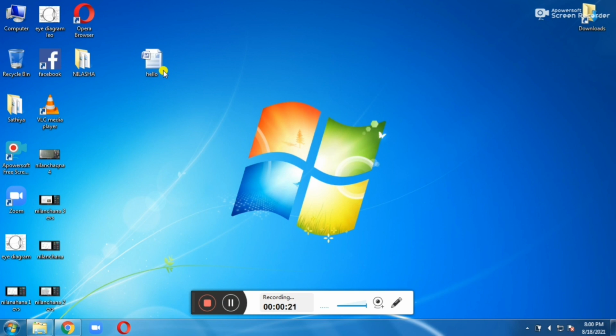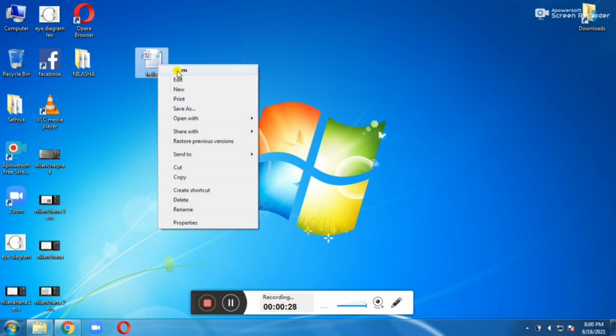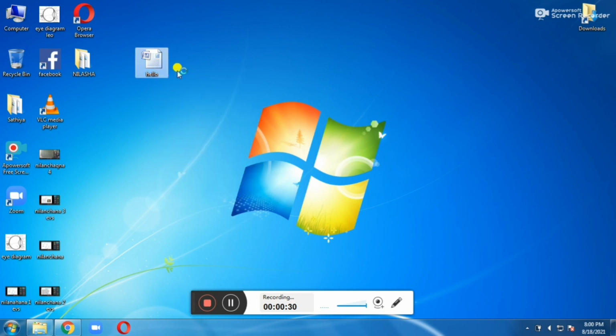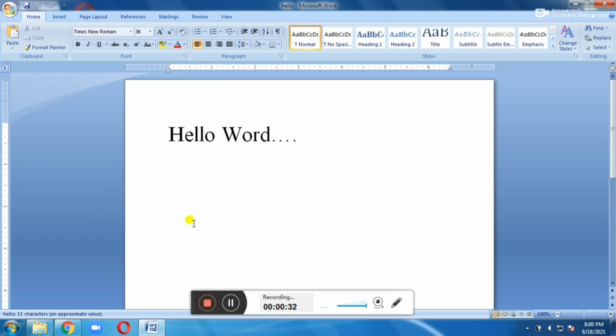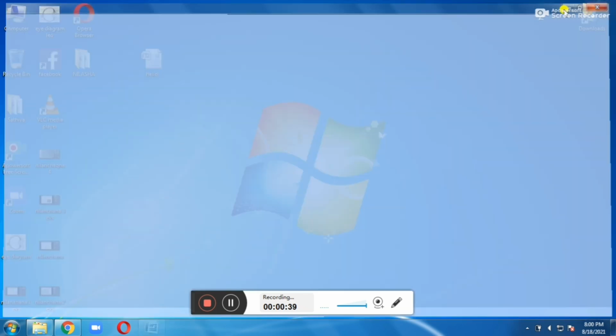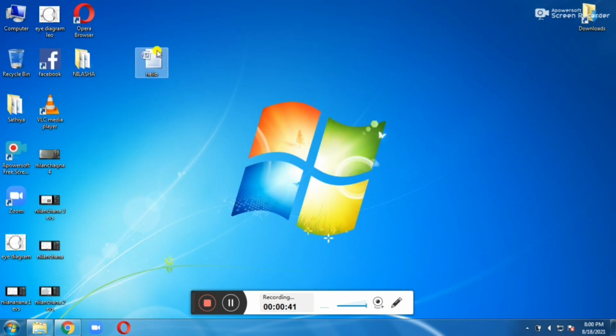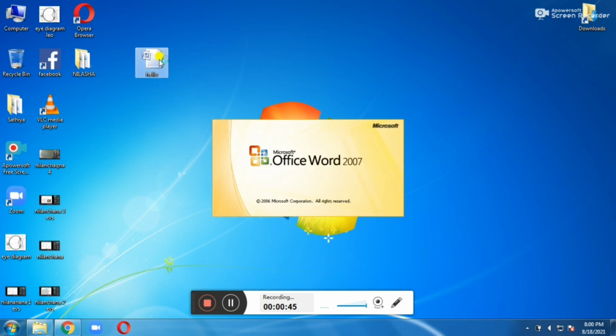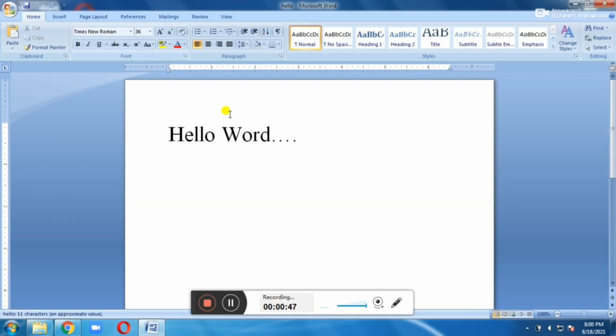First method is right click and click Open. Like this we can open the file. The second method is select the file and double click on the file. Double click on the file means the file will be opened. This is the other method.